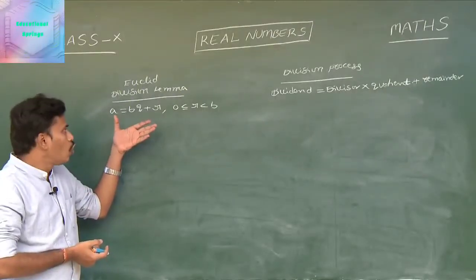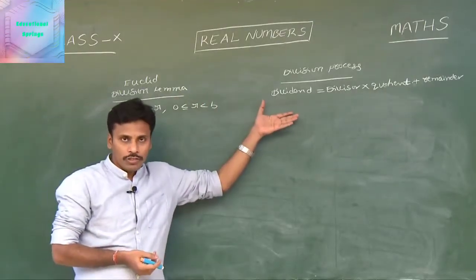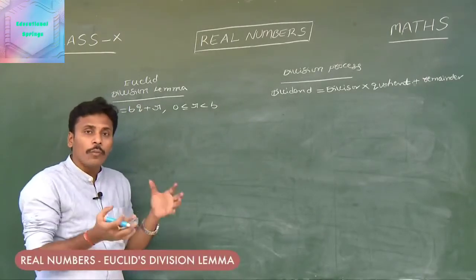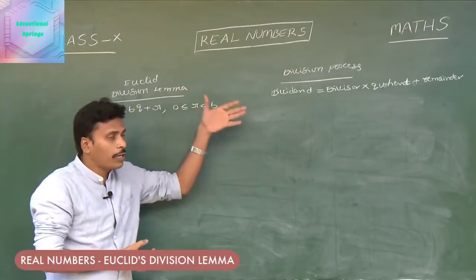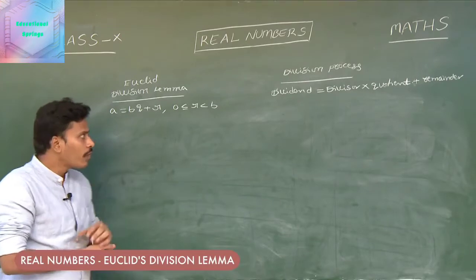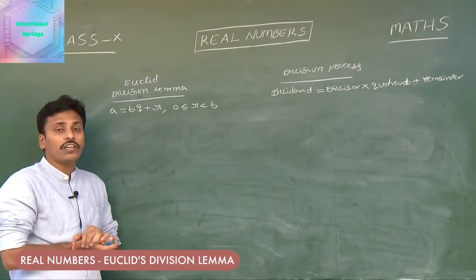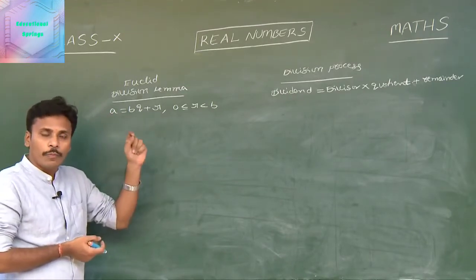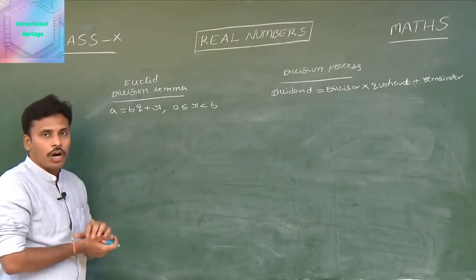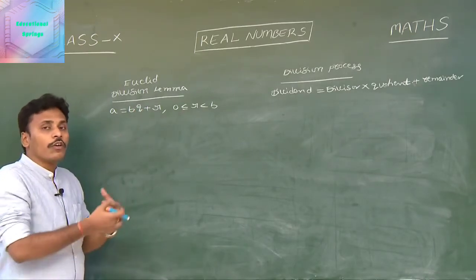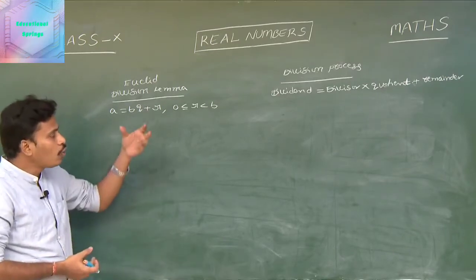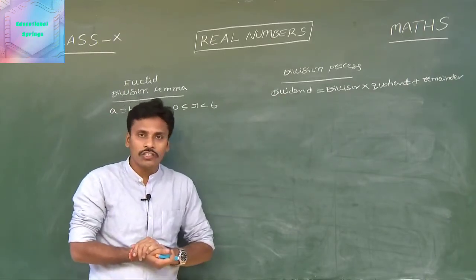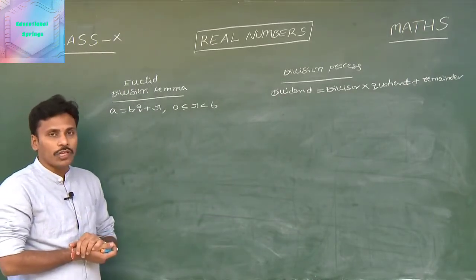Let us look at this Euclid's division lemma along with our division process. See, as we mentioned, this Euclid's division lemma and the division process both are the same. This lemma is just a restatement of that division process. And now we are going to observe a few things which are very helpful to solve the problems. Now look at this. This a and b are the given positive integers, and this q and r are the unique pair of integers which we find with a process, right? And look at this division process, and this is a general statement that dividend is equal to divisor into quotient plus remainder. See, we need to observe a few things related to this.